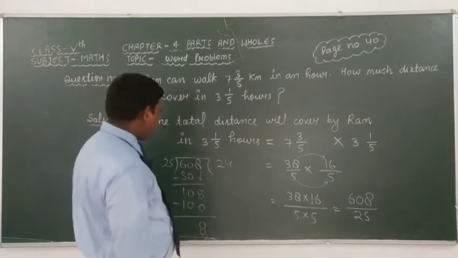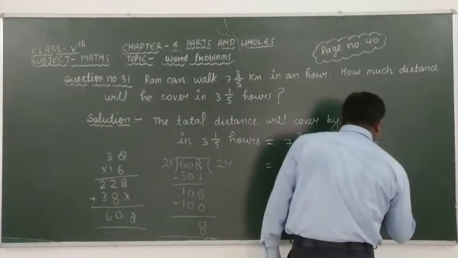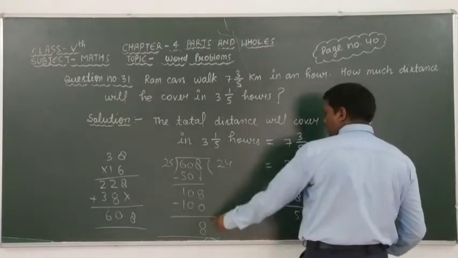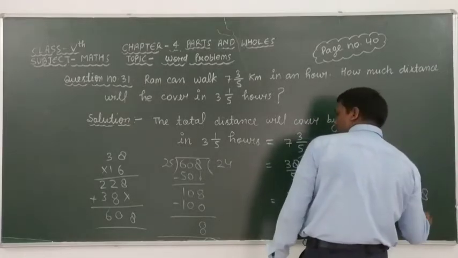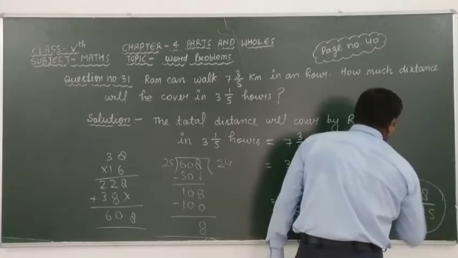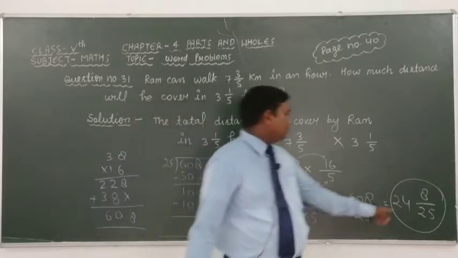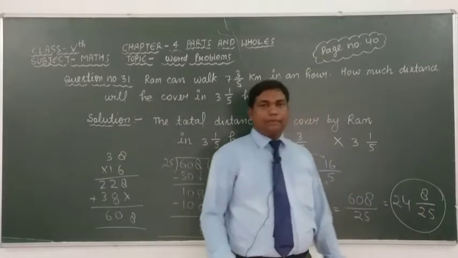Therefore the fraction is 24 whole 8 over 25.